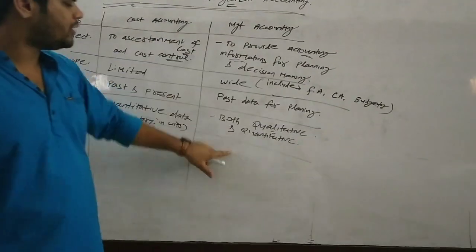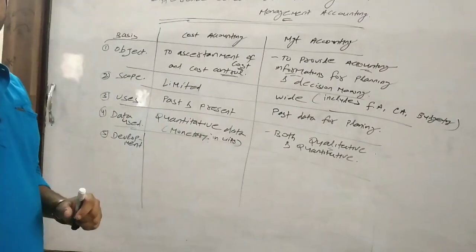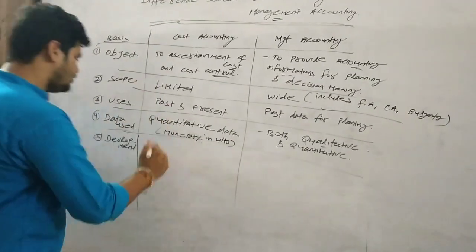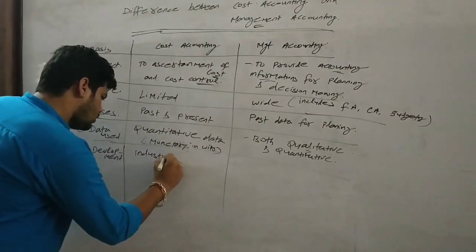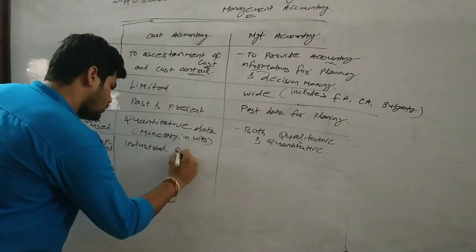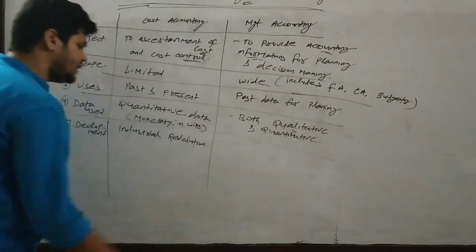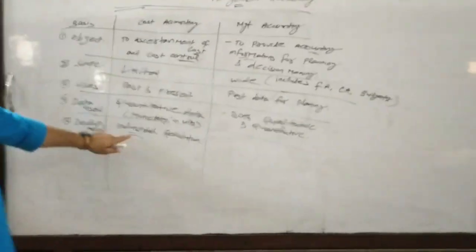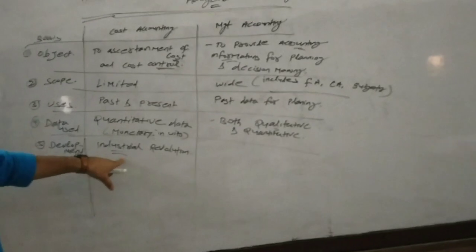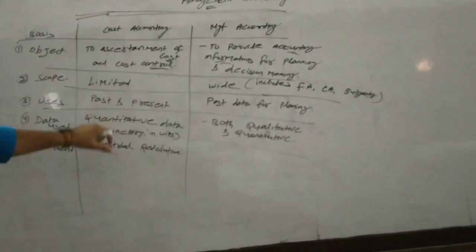But management accounting is the recent branch of accounting which was originated nearly about 1950. So cost accounting was originated at the time of Industrial Revolution, when many industries came into force. Due to many industries being originated, the need for cost accounting was felt.